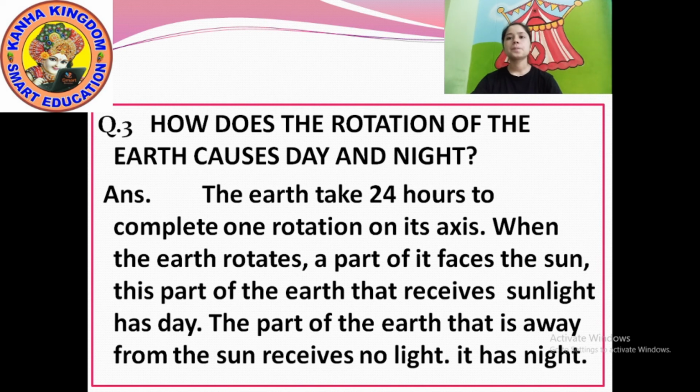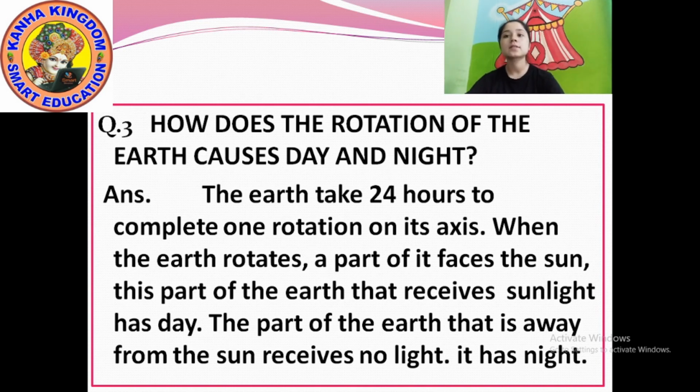The earth takes 24 hours to complete one rotation. Write down fast. The earth takes 24 hours to complete one rotation on its axis, full stop.